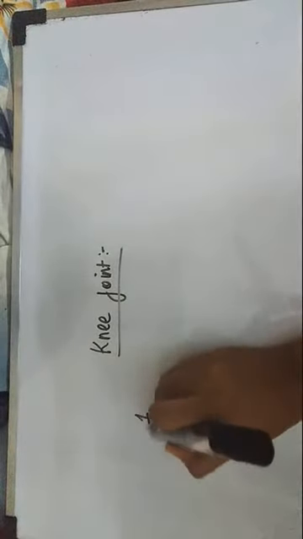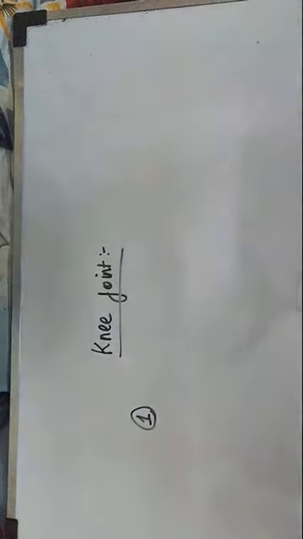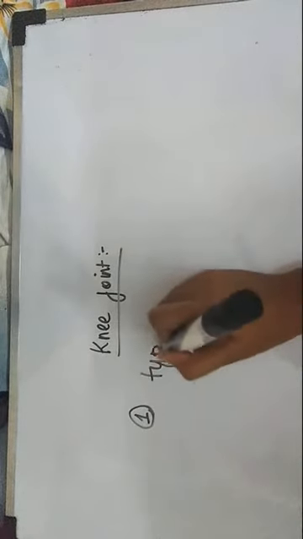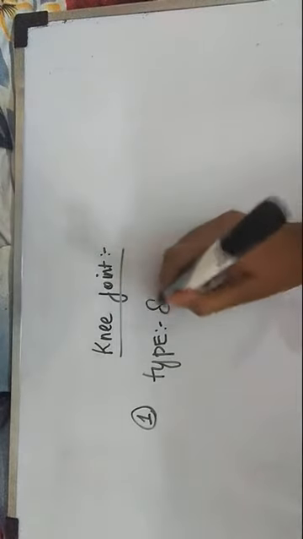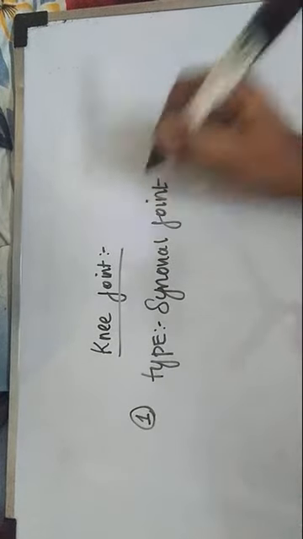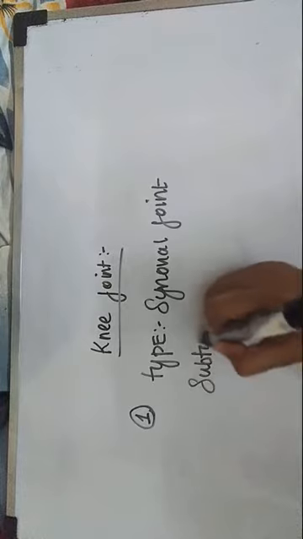Yes, now we are going to start the knee joint. I hope that in starting any joint, first you should write the type of the joint, then you should write the subtype of the joint. As you know, type is common, because mostly a synovial joint is a joint in which movement takes place. In the knee joint we are doing flexion, extension and so on. In all joints, like the elbow joint and shoulder joint, the joints at which movement takes place are synovial joints. So for type there will be no confusion at all; you will write synovial joint. But what is the subtype? That will be different for different joints.